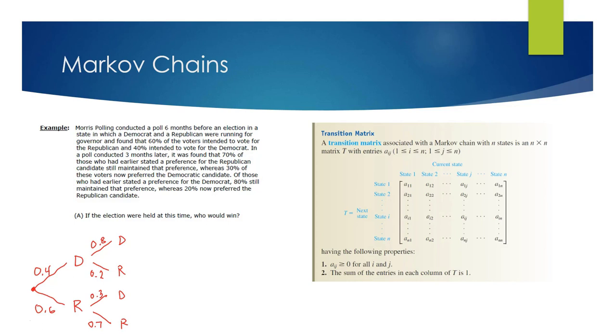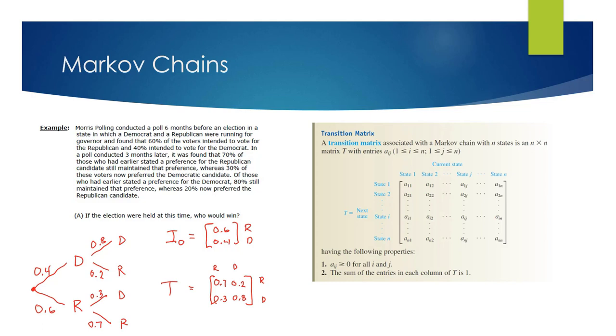So when I set up my current state, I'm going to set up a 2-by-1 matrix, which is 0.6, 0.4, with the percentage of Republicans on top and the percentage of Democrats on the bottom. Then I set up my transition matrix, and here's where these numbers are coming from.